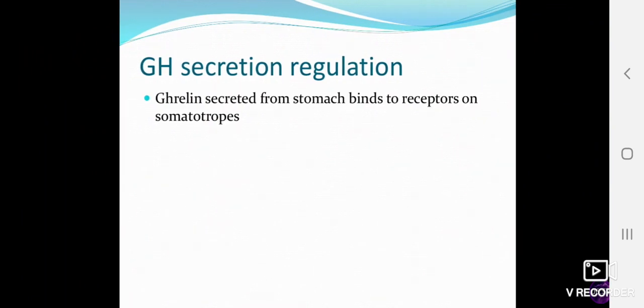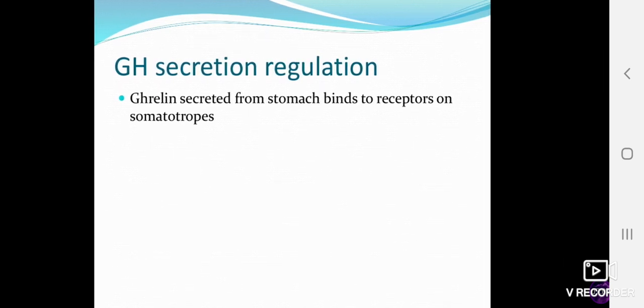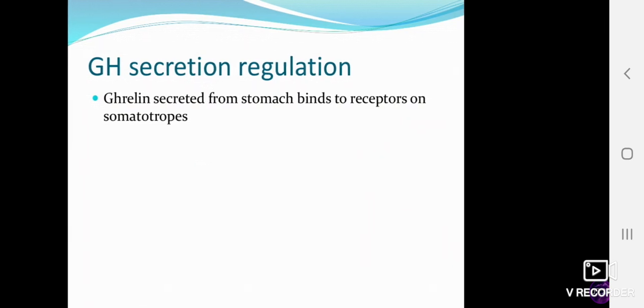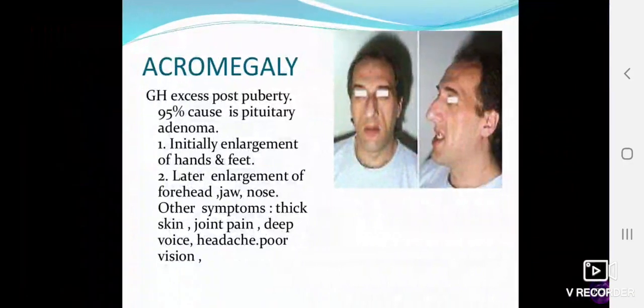Ghrelin, this is an MCQ again. Ghrelin secreted from the stomach binds to receptors on the somatotropes, and it can regulate the secretion of growth hormone, right? Because ghrelin is secreted from the stomach. This comes in the exams, MCQs, from where this hormone, protein, peptide comes from. It has the ability to regulate growth hormone secretion through receptors on somatotropes.